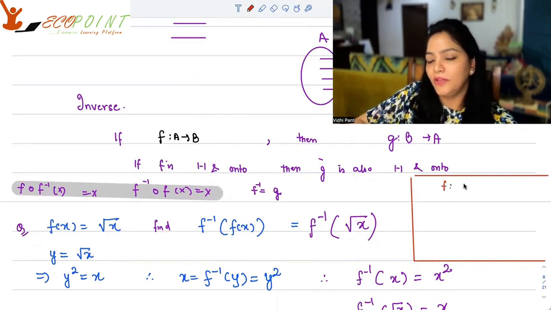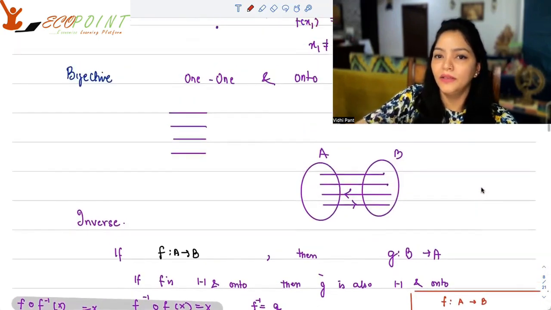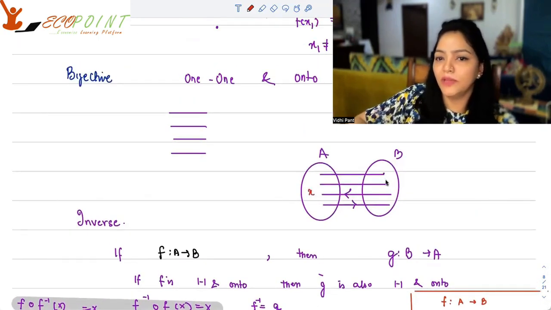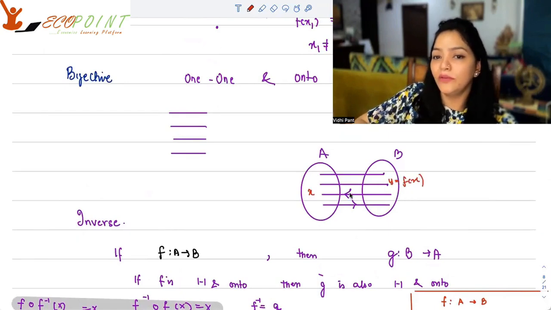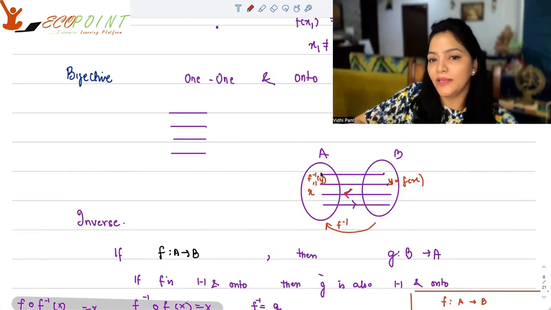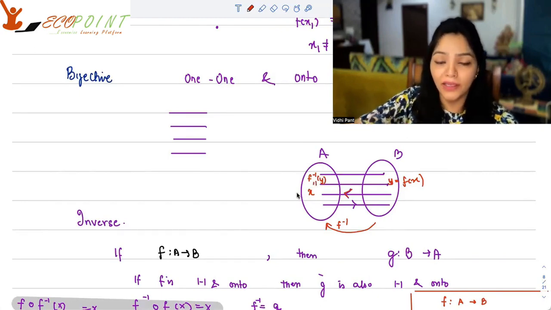So when f is from A to B, what's happening? You have an x here and you get y, which is equal to f(x) here, right? Now, when you're going from this side to this side, B to A, what's going to happen? You have y here, and since the operator is f inverse, you will find f inverse y here, right?